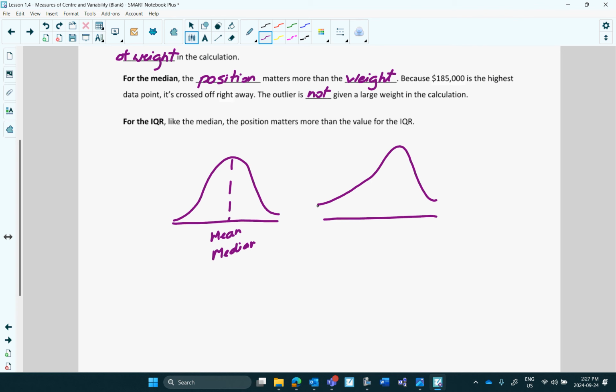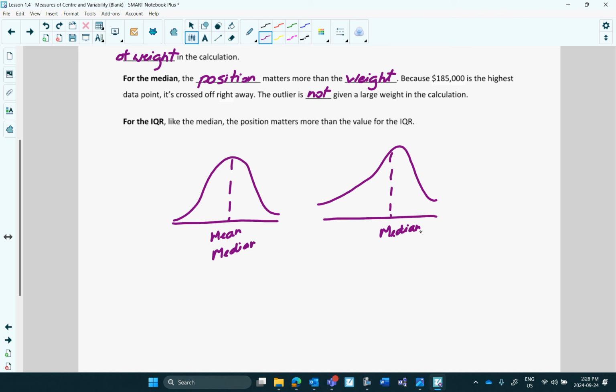you have to think of the median as cutting this distribution into two equal areas. So the median would be somewhere around here. It gets pulled a little bit to the left, but this area would be about the same space as this area. That's why when we talk about median, we talk about position.